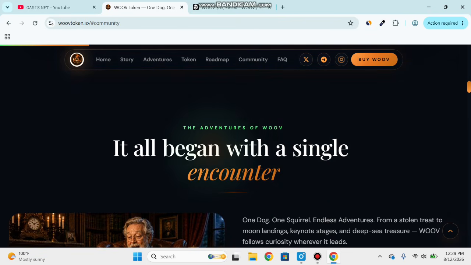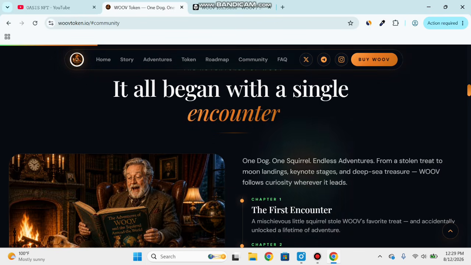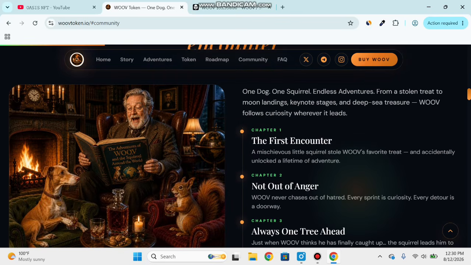The adventure of Woob. It all began with a single encounter, one dog, one squirrel, endless adventures, from a stolen treat to moon landings, keynote stages, and deep sea treasure. Woob follows curiosity wherever it leads. Chapter 1, the first encounter. A mischievous little squirrel stole Woob's favorite treat and accidentally unlocked a lifetime of adventure.